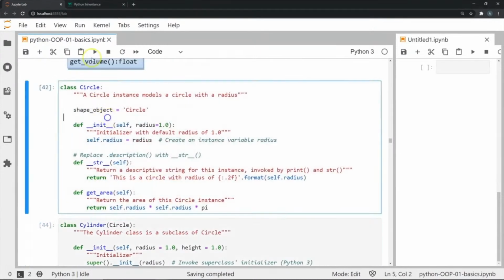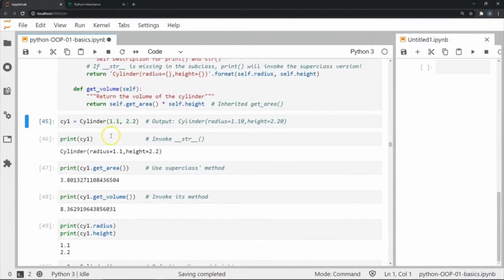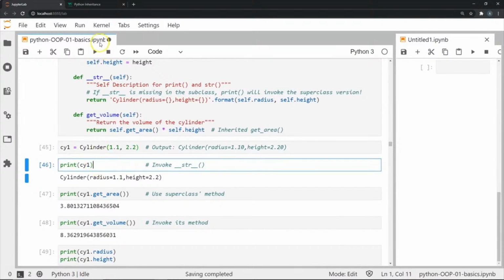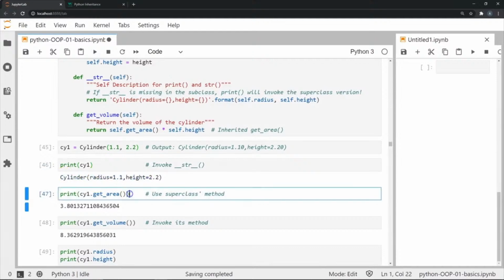Let me just execute these classes. Now that that's done, I'm going to create an instance of cylinder and store it in cy1, passing 1.1 for the radius and 2.2 for the height. Once that is done, let's print it to invoke the str method. As you can see, the str method tells us that it's a cylinder with radius 1.1 and height 2.2. Now let's print the value we get when we use the getArea method.